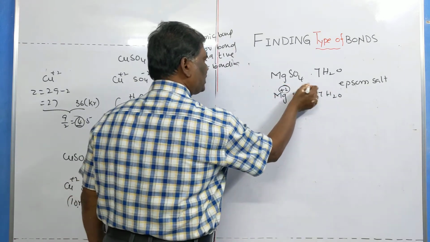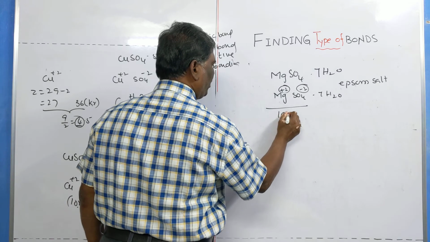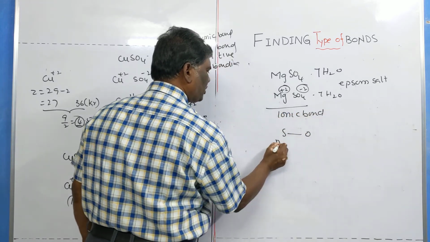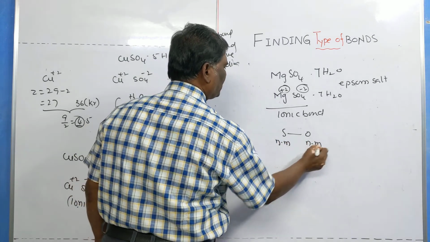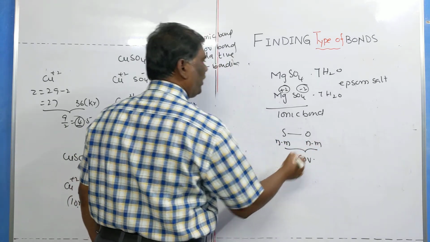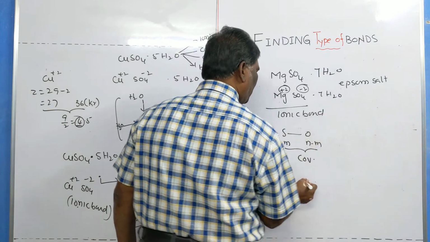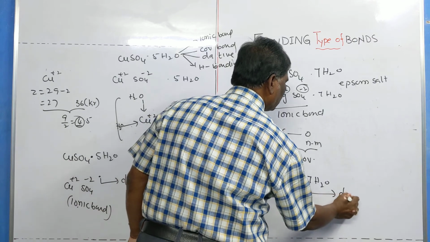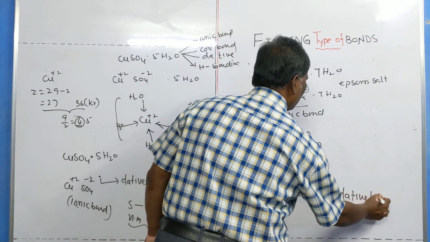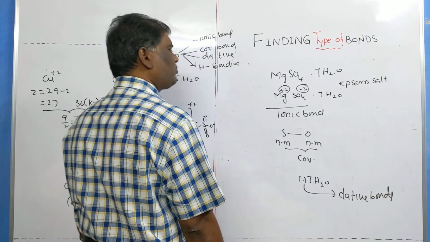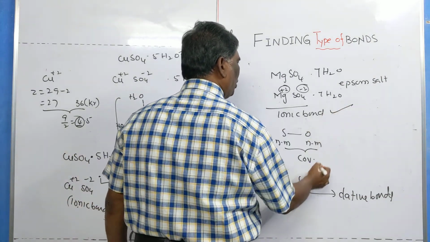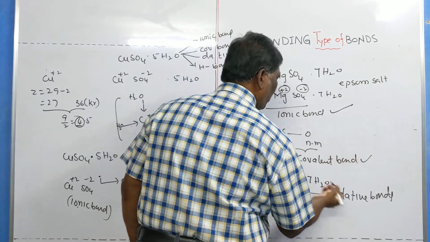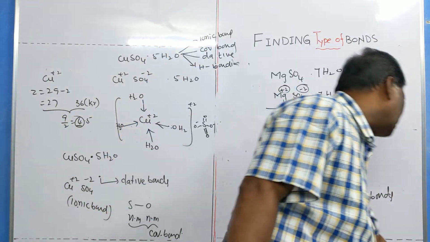Here opposite charges are there, so we expect the ionic bond. Next one, there is sulfur and oxygen, which are non-metals. Between non-metals a covalent bond is formed. Next one, the dot 7H2O. Dot represents what? Dative bonds. So clearly it is having which ones? Ionic bond, covalent bond. Next one, dative bond, and hydrogen bond is also formed.